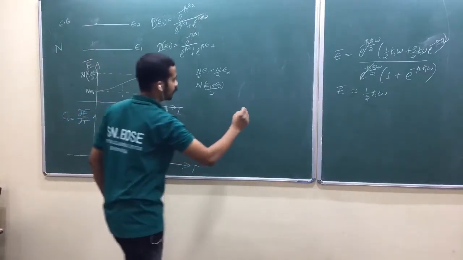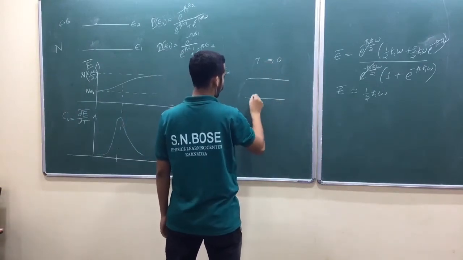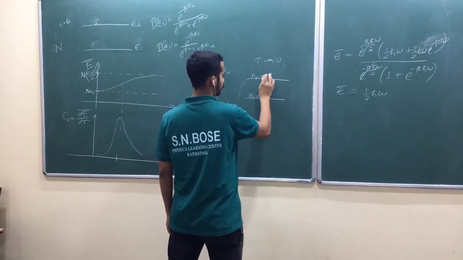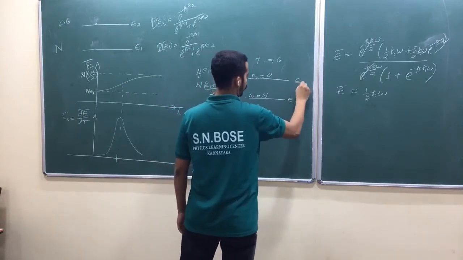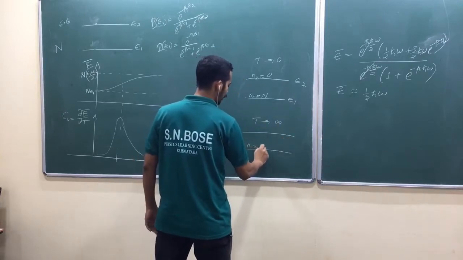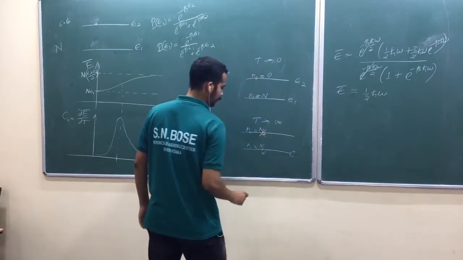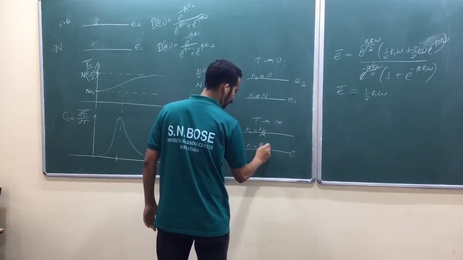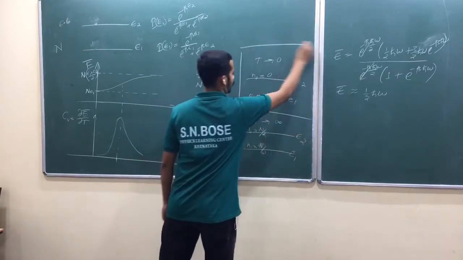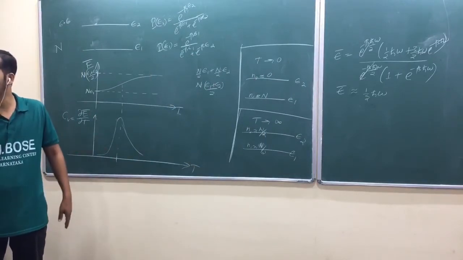If it is not visualized, write like this: when temperature tends to 0, N1 is nearly equal to N, N2 nearly equal to 0. As temperature tends to infinity, N1 is nearly equal to N by 2 and N2 is nearly equal to N by 2. For a two-level system, this would happen.